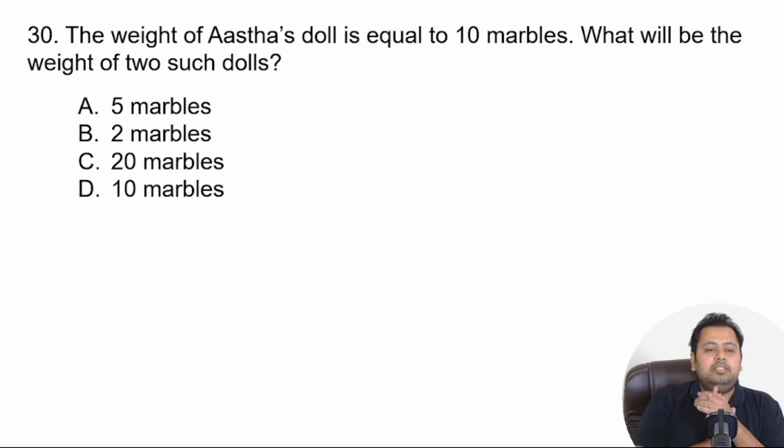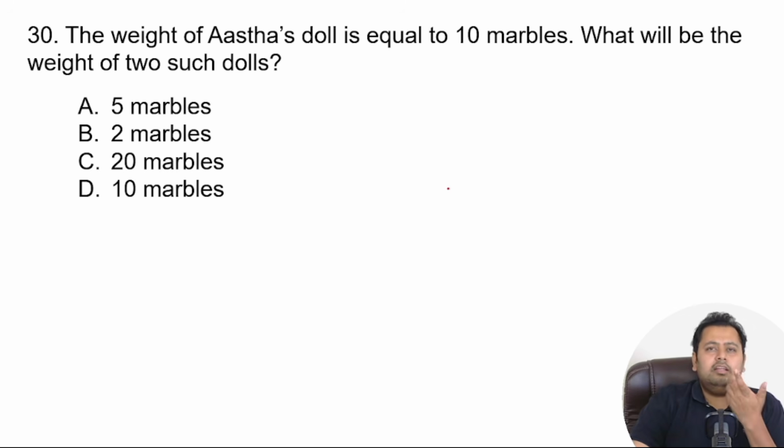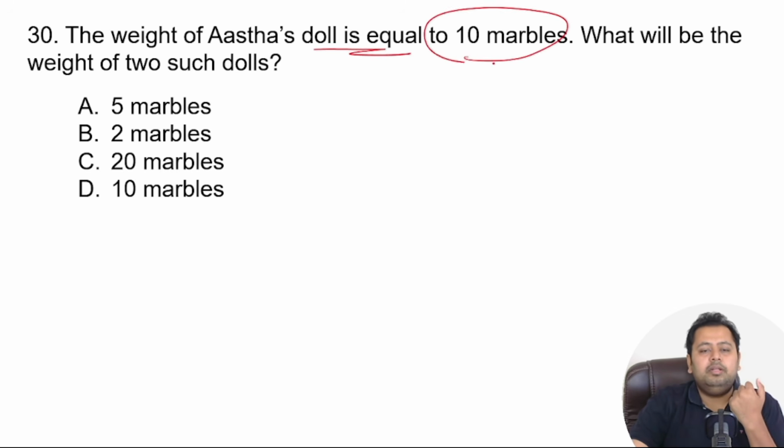Next, question number 30. The weight of Astha's doll is equal to 10 marbles. What will be the weight of two such dolls, right? So one doll of Astha weighs 10 marbles. Now for two such dolls, what would be the overall weight? Great. Again, very simple question. Astha's doll equals 10 marbles. So the answer would be 10 plus 10. So two such dolls, say for example, this is one doll.